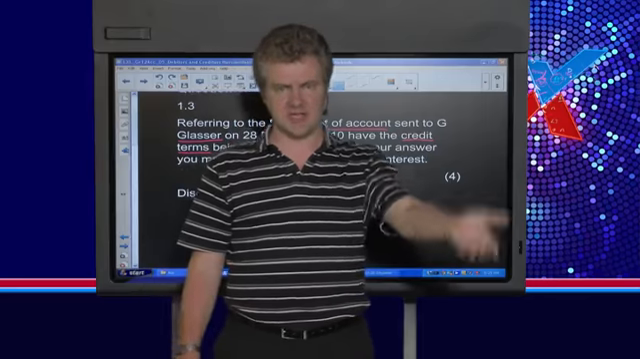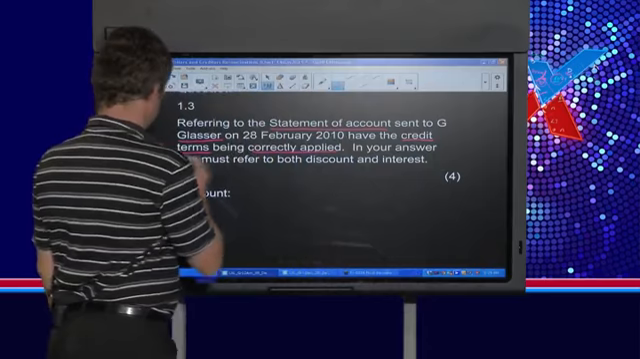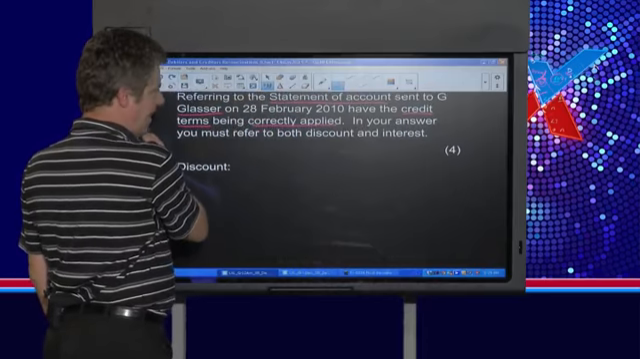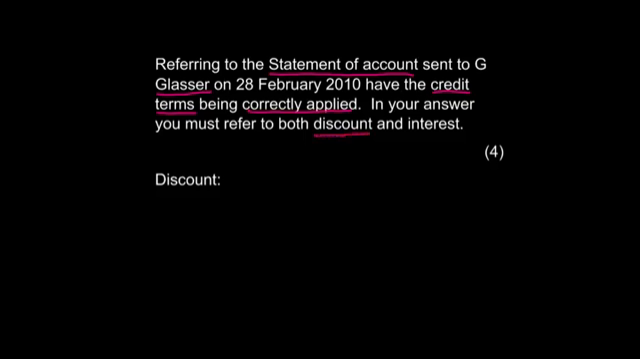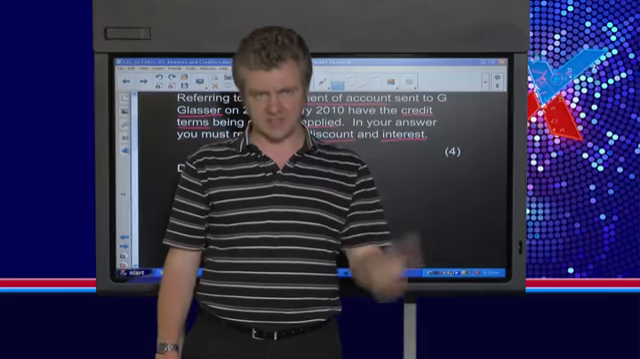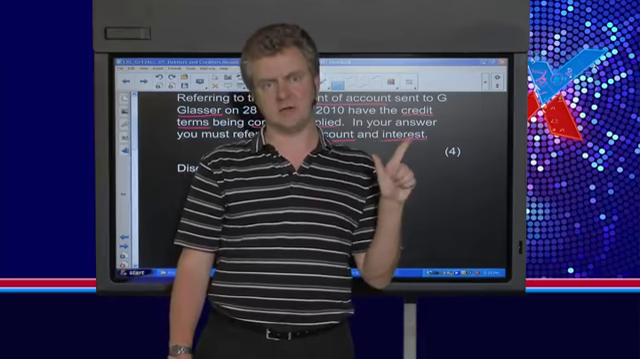How much time does the debtor have to pay before there are consequences? So we need to look at the statement of account, and we need to check whether the credit terms have been correctly applied. And the question says, in your answer, you must refer to both discount and interest. So those are the two things we're going to compare. Check to see, has the discount been correctly applied, and also check to see, has the interest been correctly applied.